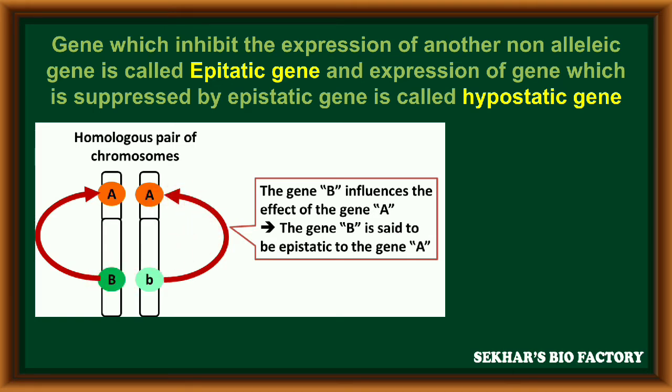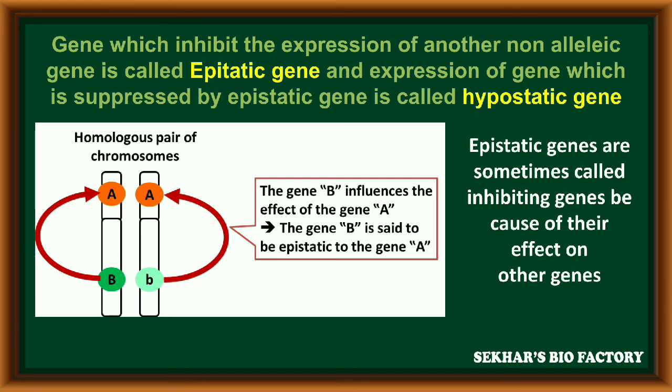In a similar way, the gene whose expression is suppressed by the epistatic gene is known as the hypostatic gene. In such a condition, A gene expression is inhibited by B gene, so B gene is called the epistatic gene and A gene is called the hypostatic gene.